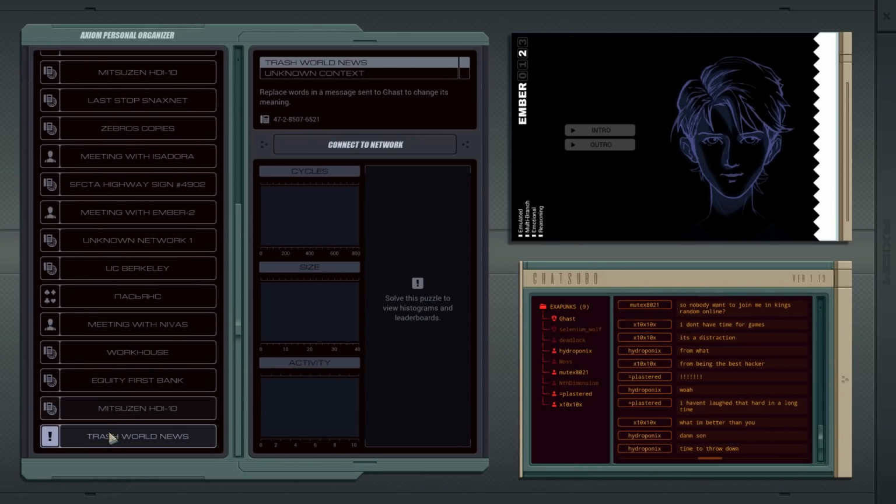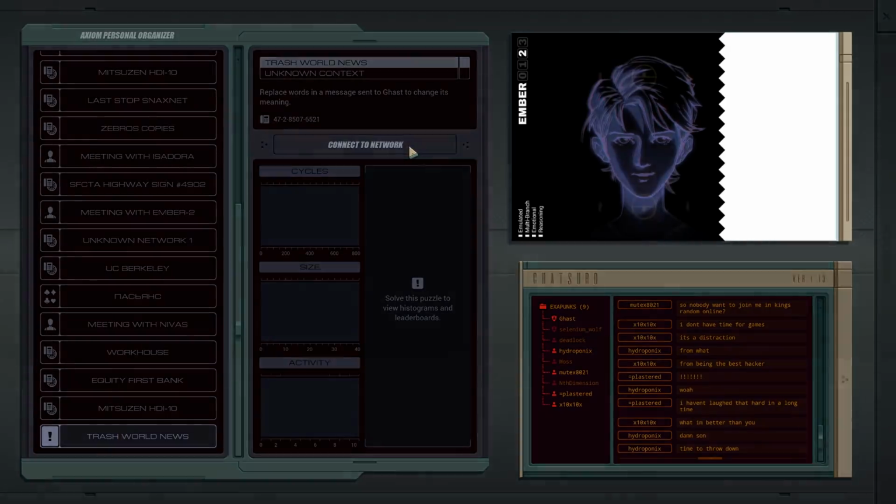We are to replace words in a message sent to Ghast to change its meaning.